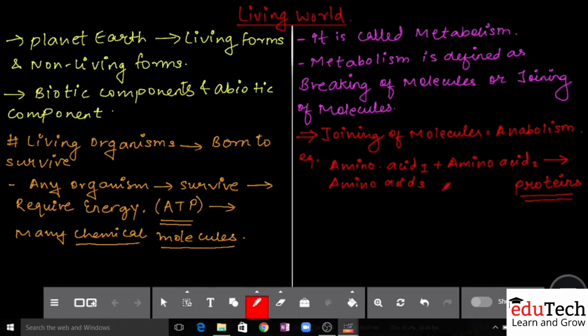Very good, those who have answered, proteins. So can I now say, if I want to simplify this above reaction, that anabolism means where molecules join. For example, you take A molecule, B molecule, C molecule, and they can join in many forms. Okay, but I gave one example, that it can join in ABC form.